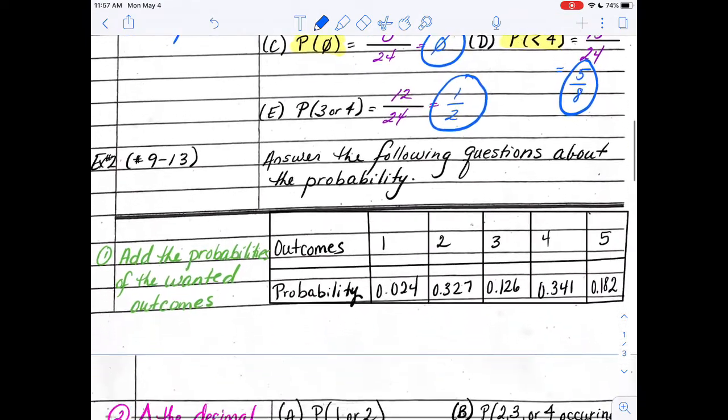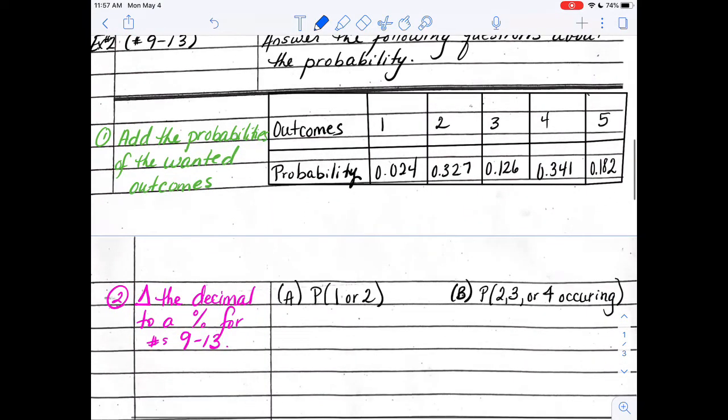So now let's look at what if I gave you a chart. And this time I give you the outcomes. There's only 1, 2, 3, 4, and 5. Those are the only numbers possible. But this time I actually give you the probability. If you look at that, none of these are a great chance of actually happening. If you think of 0.024, that's only a 2.4% chance. That's horrible. In fact, the best chance I have is right here for number 4, 0.341. I only have a 34.1% chance of getting a number 4. Still not very good, but better than any of the rest.